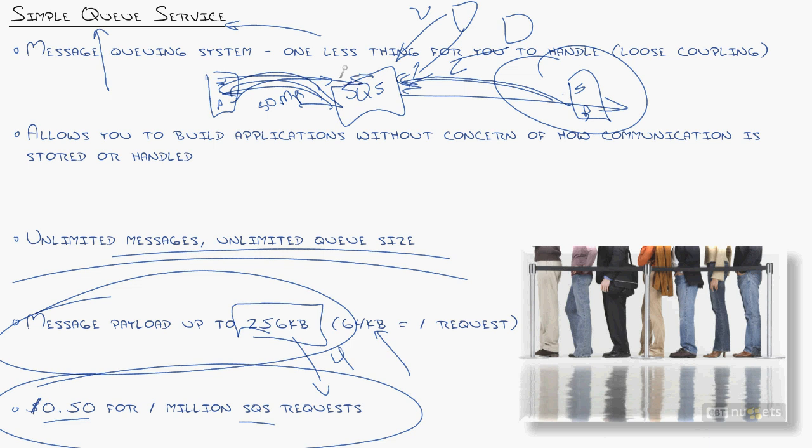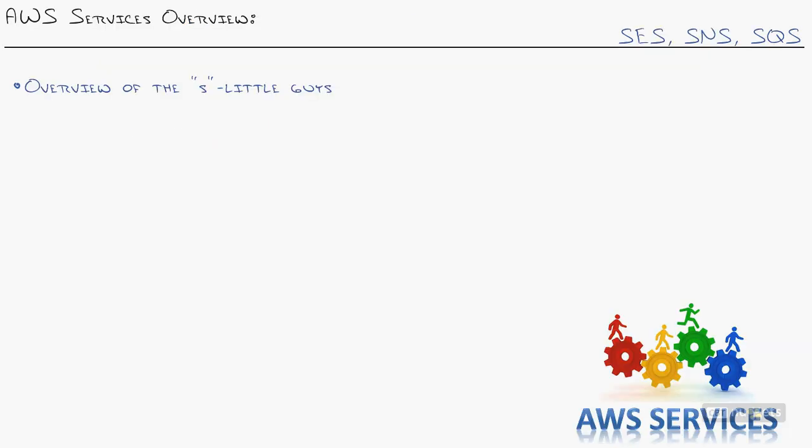So it's designed for high traffic, high communication. It scales quickly and unlimitedly, and just erases one big concern that you may have to program around if you're developing all this yourself. Isn't that fun? I mean, not just the little services that are there, but seeing where these services fit. I know a lot of you coming through might be like, okay, I probably won't use simple queue services, or maybe I won't use SNS, or maybe you will. But it's good to know that it's there, because as your organization grows, it's just one less thing you have to care about.